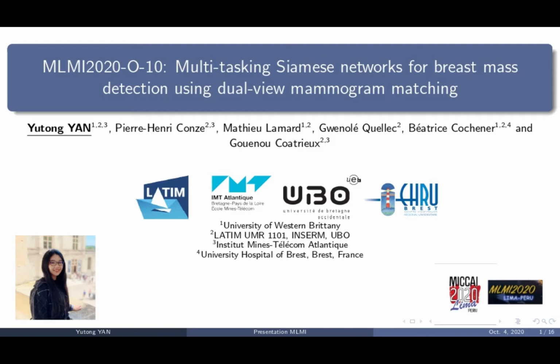My research is also corresponding to the activities of Laboratory La Team, which belongs to the INSERM institution of France. Today I have great pleasure in introducing my paper, Multitasking Siamese Networks for Breast Mass Detection using Dual-View Mammogram Matching.